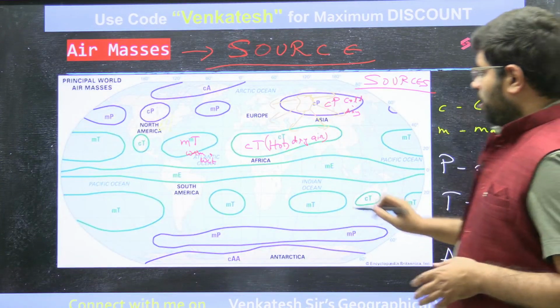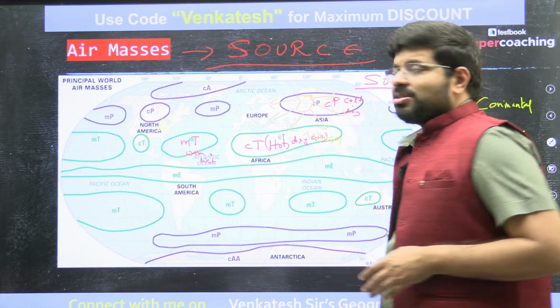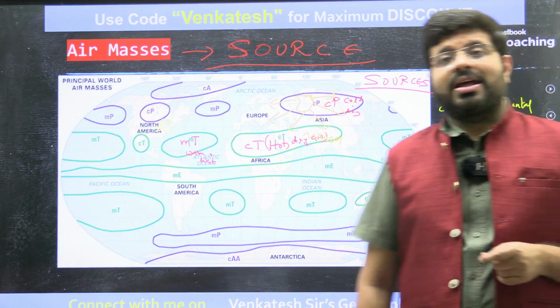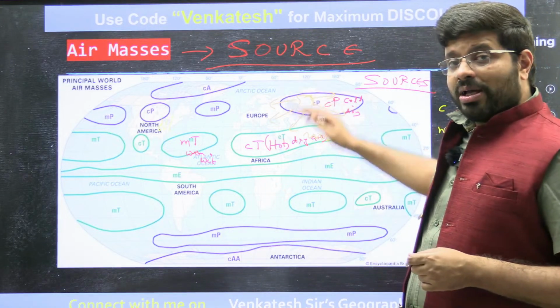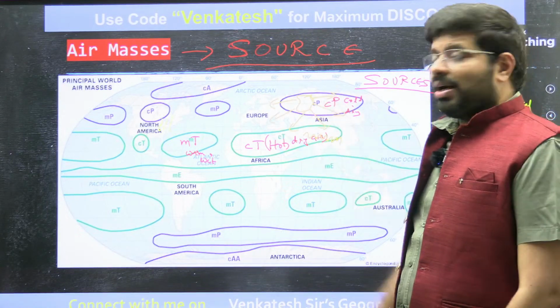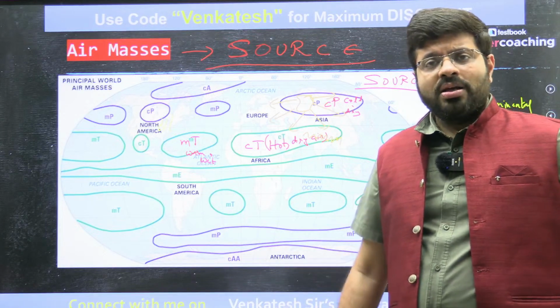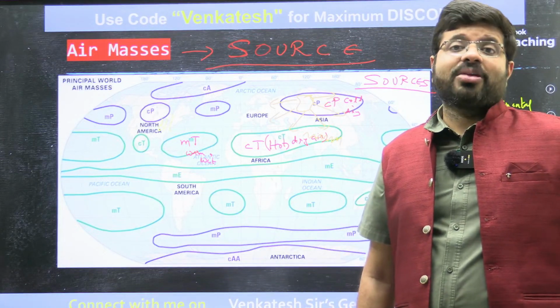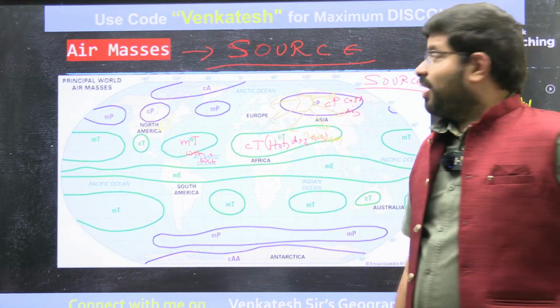This is the Himalayan region. Himalayas protect India from the cold Siberian air mass. Had there been no Himalayas, this continental polar air mass would have entered into India, say until central India, say Bhopal, and you could see 0 degrees Celsius even in Bhopal. So that is the phenomenon of air mass.